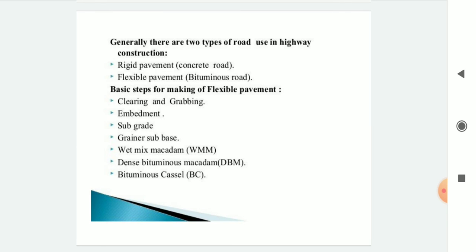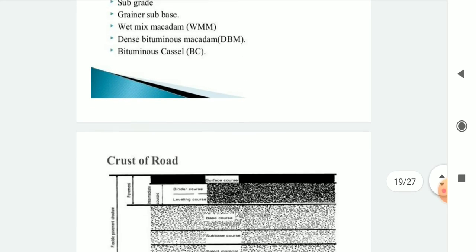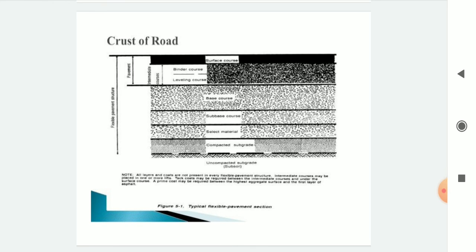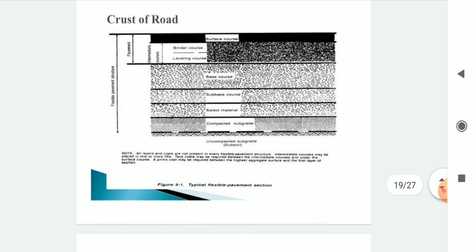First, clearing and grubbing. Second, embankment. Third, subgrade. Then next, granular subbase, wet mix macadam, dense bituminous macadam, and bituminous concrete. Okay, this is the structure of the pavement, the layers or crust of the road: base, subgrade, subbase, grade, etc. That means the cross section of a road.